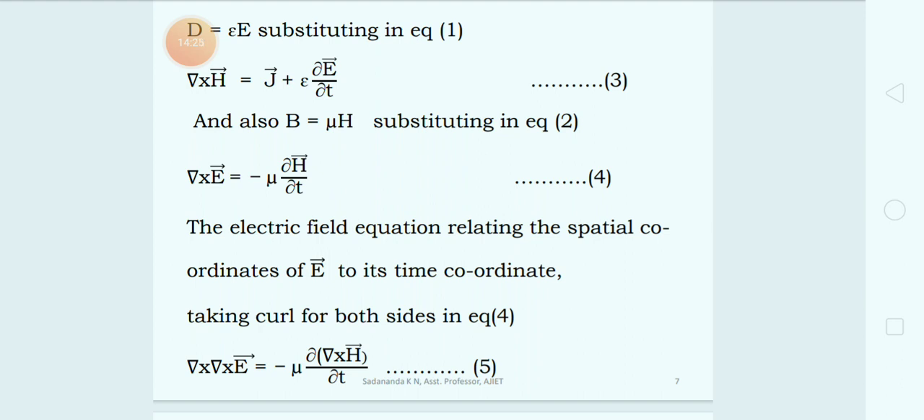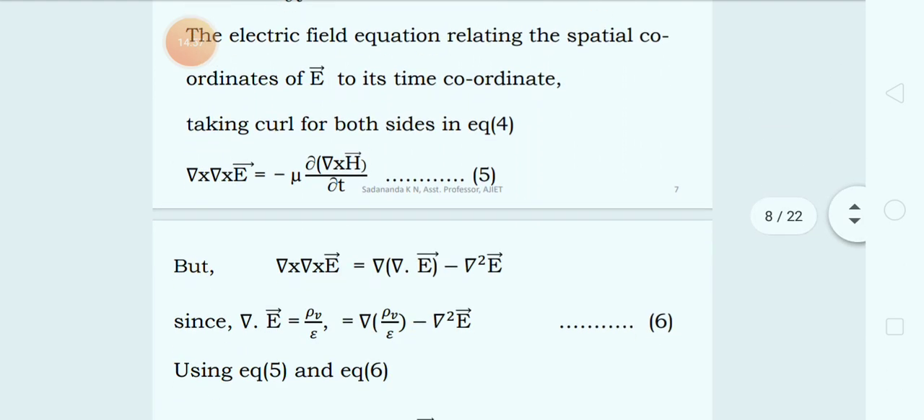That means equation number 4 is curl of vector E is equal to minus mu into dou by dou t of vector H. Now let us take the curl of it. It is curl of curl E is equal to minus mu dou by dou t of curl H. I am applying the curl operation on equation number 4. So this is equation number 5.